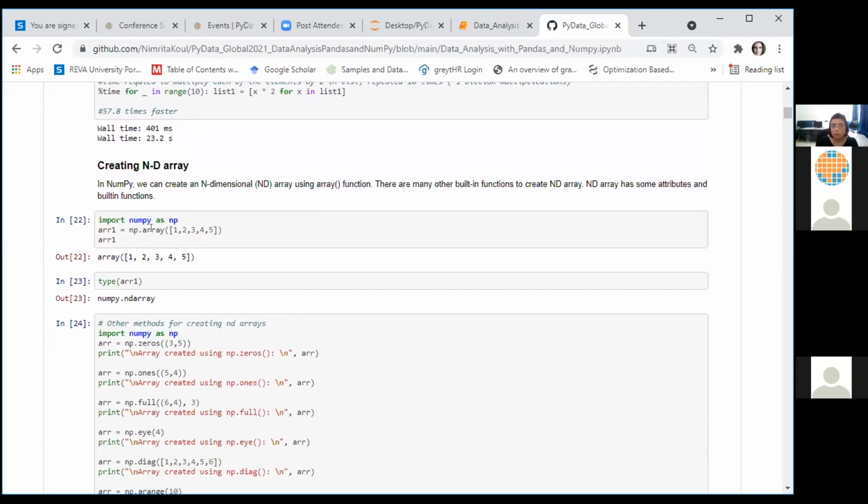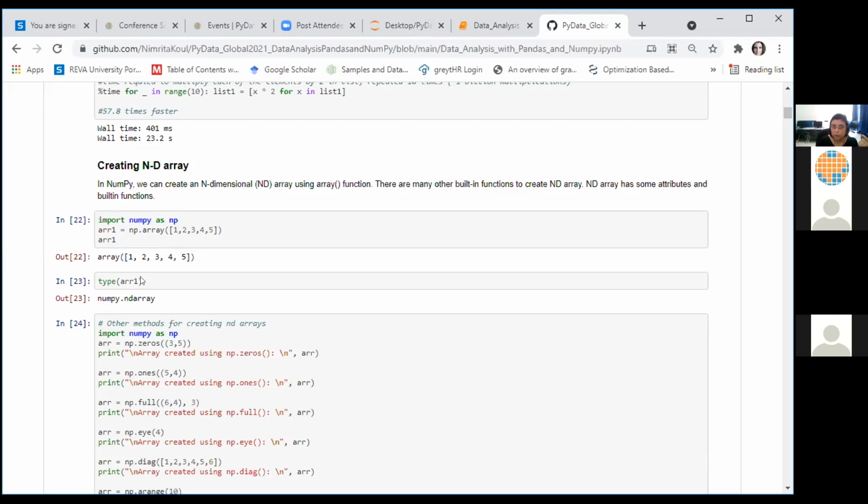The very basic method that is there is array. We access it using the module name np.array, and you can pass the data right in front in the function braces of the array function. You can see the values generated by just typing the name of the array object or by using a print statement. So here arr1 is the name of my variable. I have used the array function to typecast these values into an ND array.